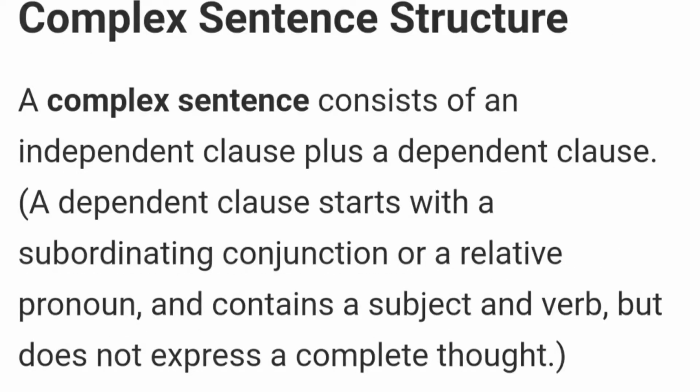Now let's know about the complex sentence. A complex sentence consists of an independent clause plus a dependent clause. Now what is a dependent clause? A dependent clause starts with a subordinating conjunction or a relative pronoun and contains a subject and verb but does not express a complete thought.